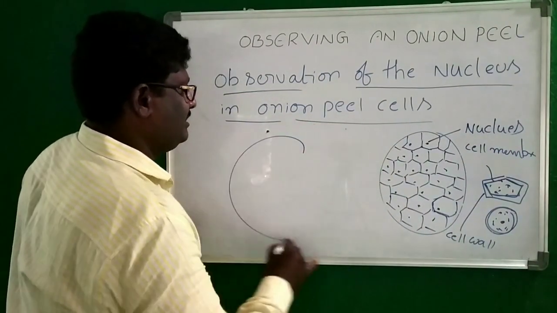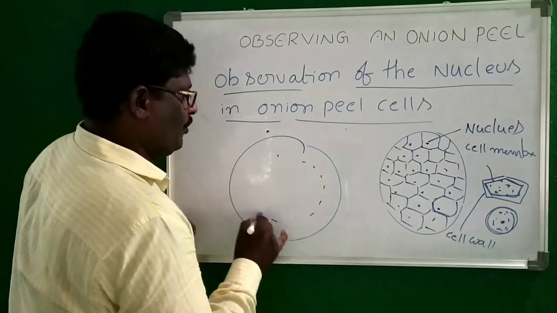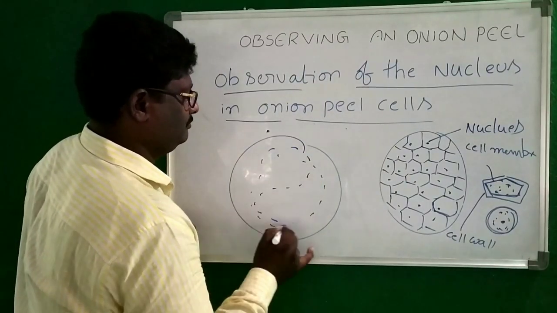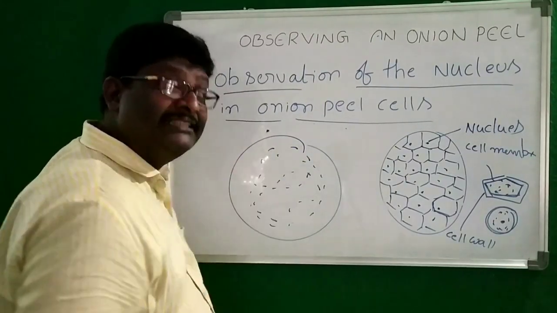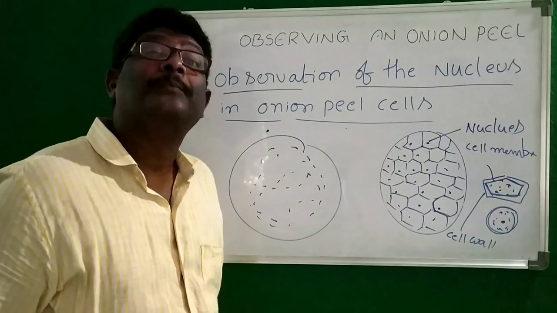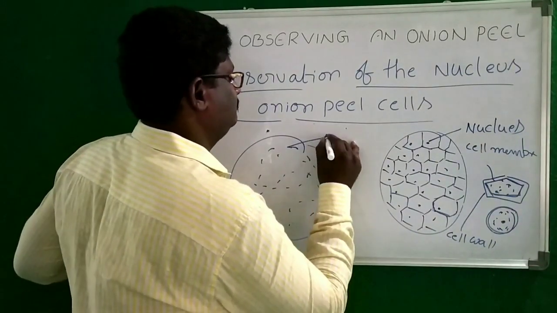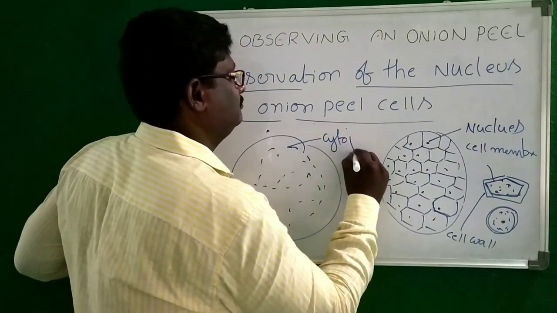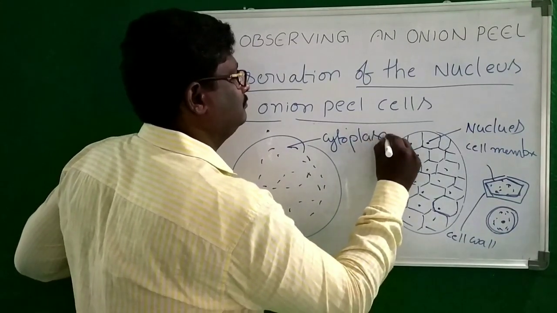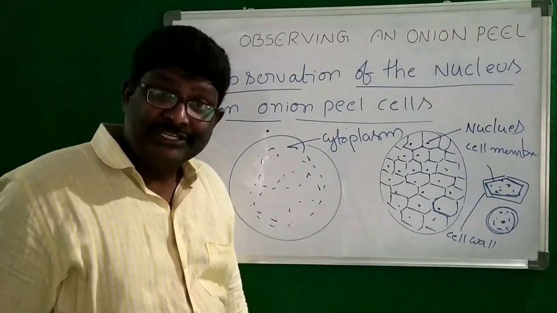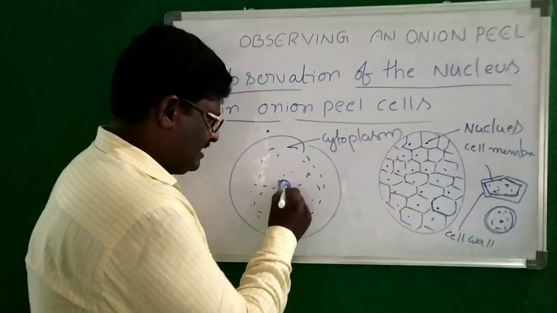Inside the cell, there is a fluid-like material. This is called cytoplasm.